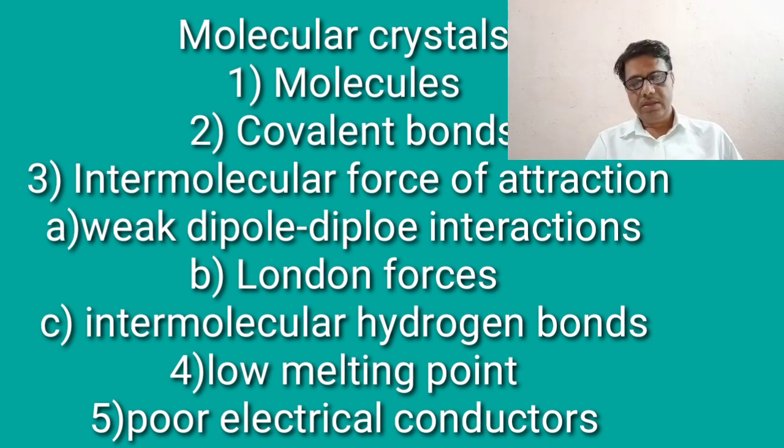So first one is the constituent particles. See, first property, the constituent particles of molecular solids are molecules or unbonded single atoms of the same substance.